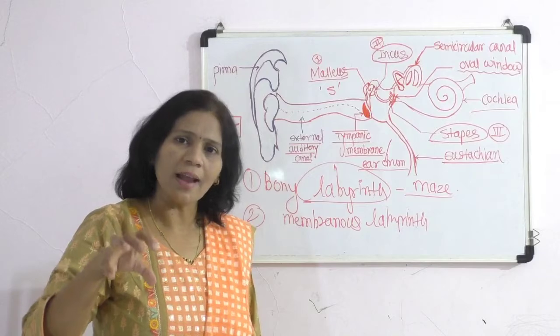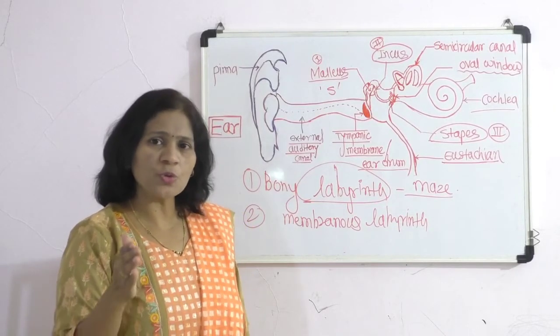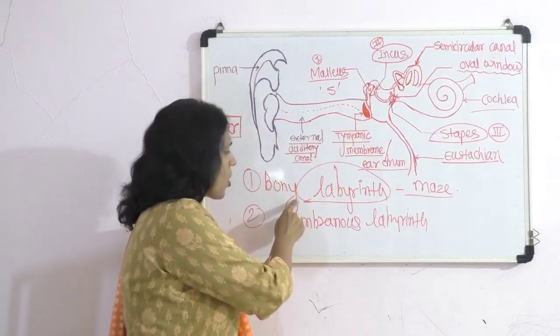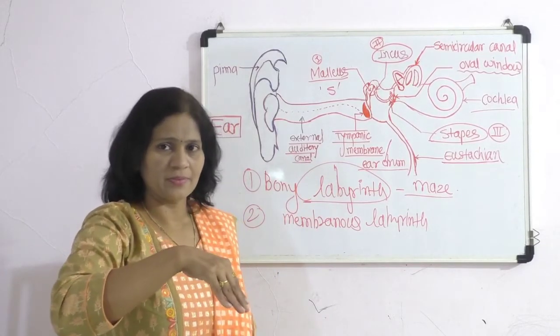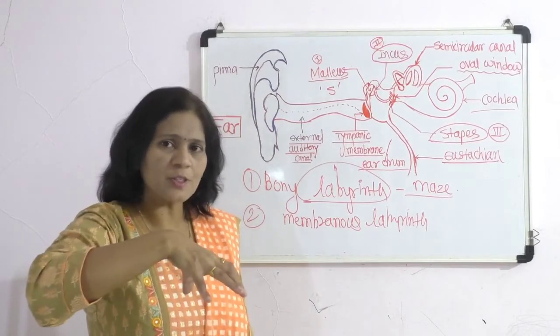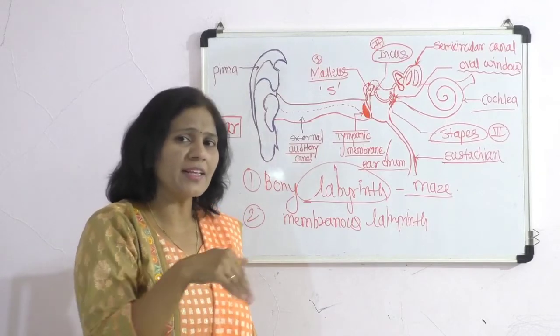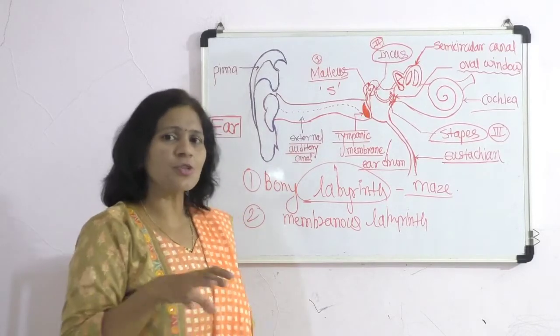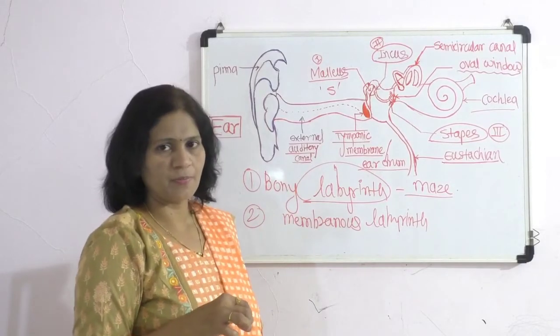The outer part, which is close to the bone, is called the bony labyrinth. And inner to it, there is the part which is formed by the membranous structure, and that's why it is called the membranous labyrinth.